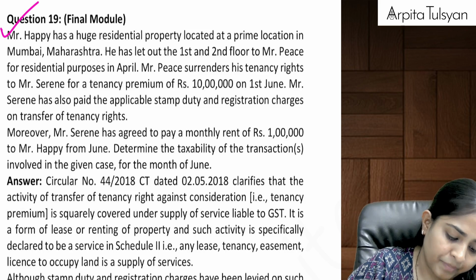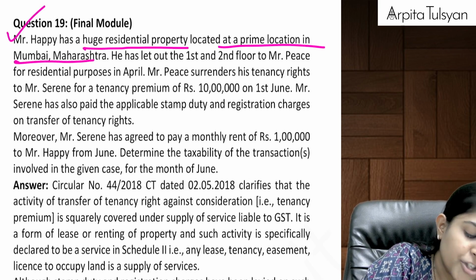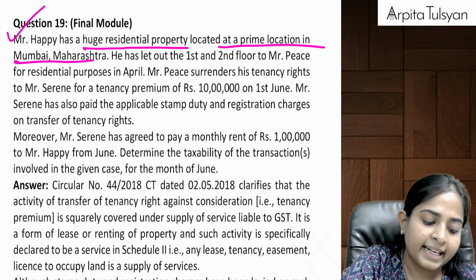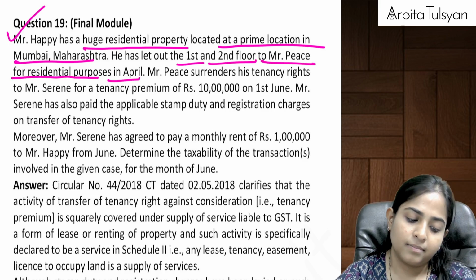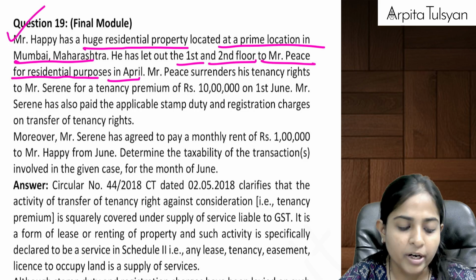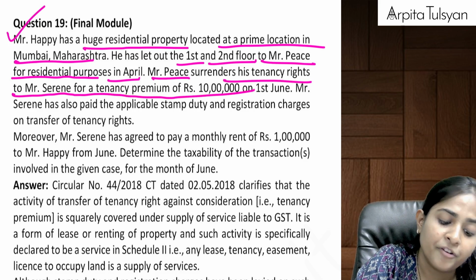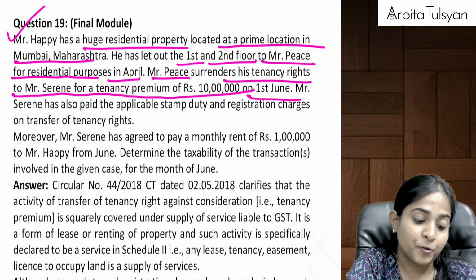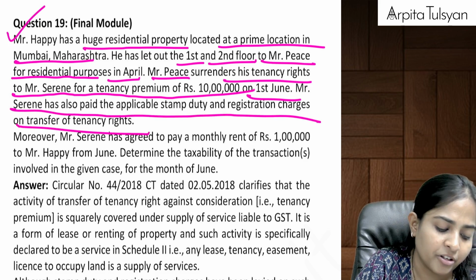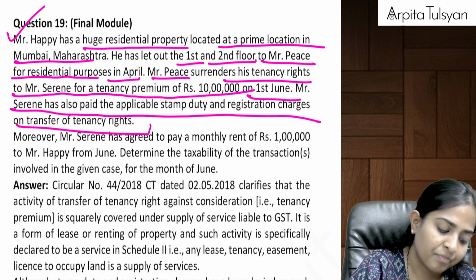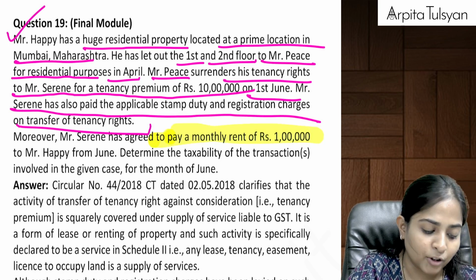Now next one, question number 19. Mr. Happy has a huge residential property located at a prime location in Mumbai, Maharashtra. He has let out the first and second floor to Mr. Peace for residential purposes in April. Mr. Peace surrenders his tenancy rights to Mr. Serene for a tenancy premium of 10 lakhs on 1st June. So he's charging some tenancy premium. Mr. Serene has also paid the applicable stamp duty and registration charges on transfer of tenancy rights. Moreover, Mr. Serene has agreed to pay a monthly rent of 1 lakh to Mr. Happy from June.